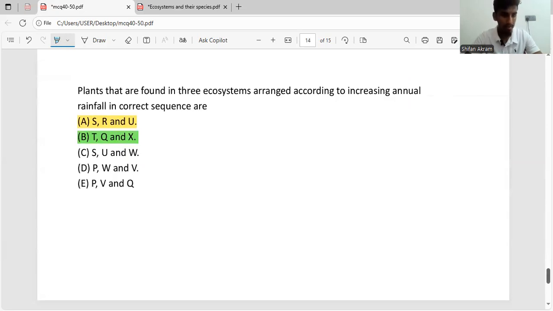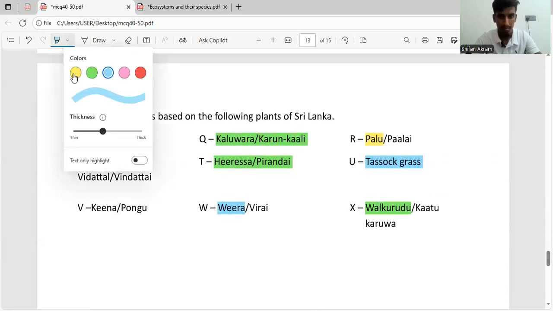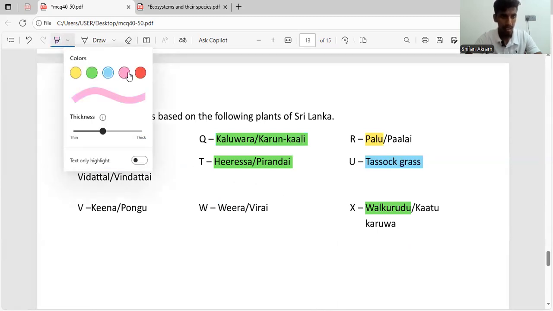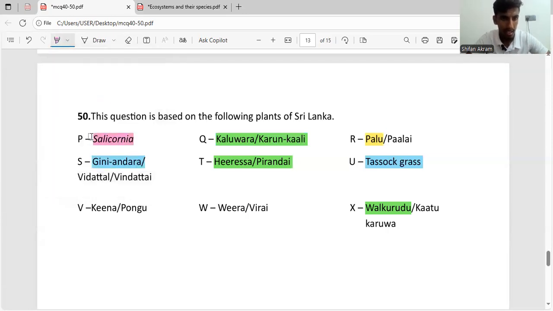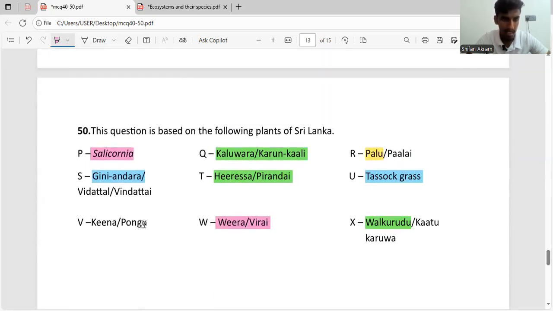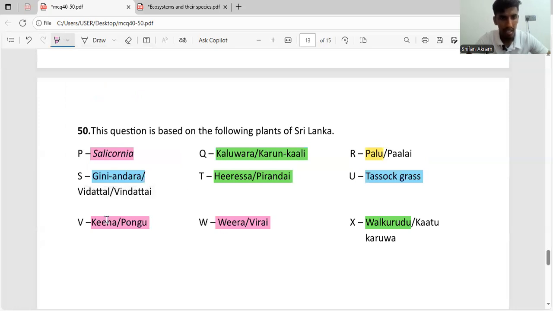Now let's go to the D. P, W and V. So P is again Siliconia. P, W and V. Okay. Okay, P is Siliconia, W is Veera, P, W and V. So it's P, W and V, right? Yes, P, W and V is Keena. So let's go through the rainfall. So it's Siliconia, Veera and Keena.